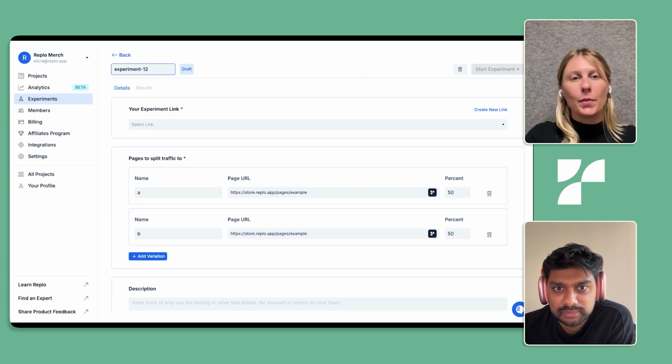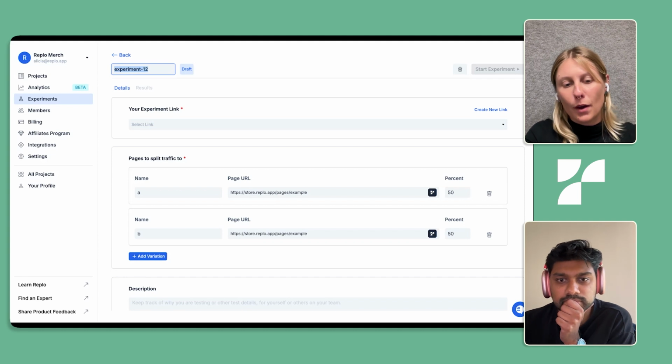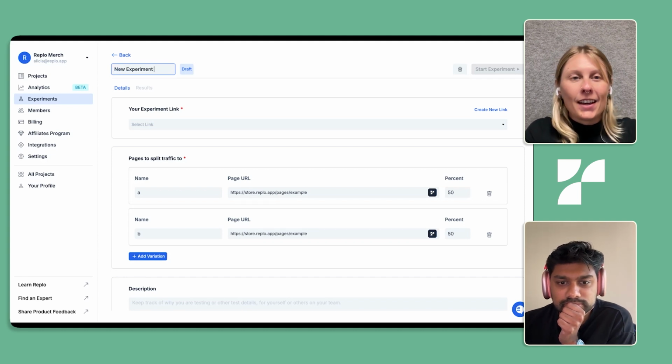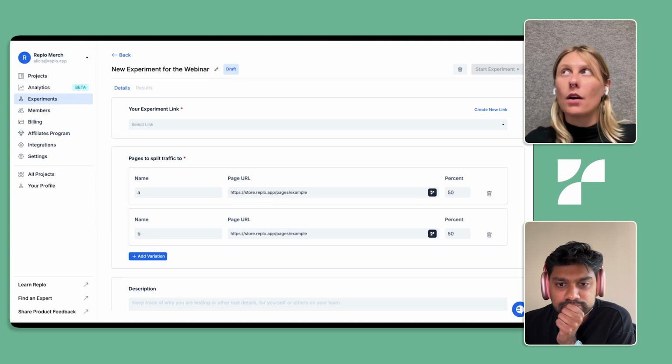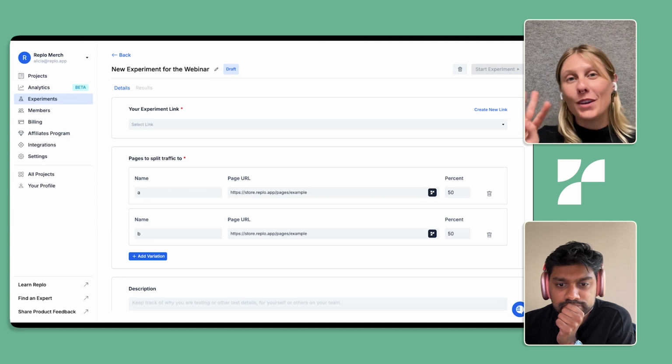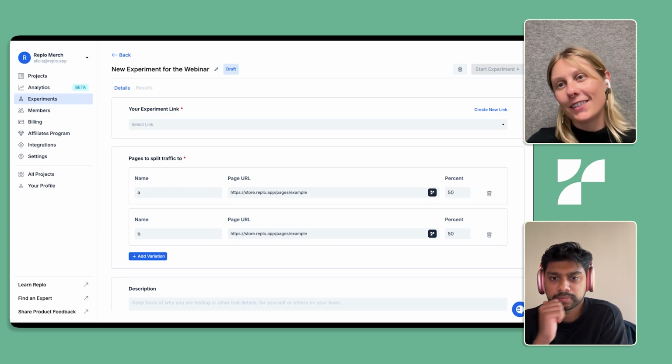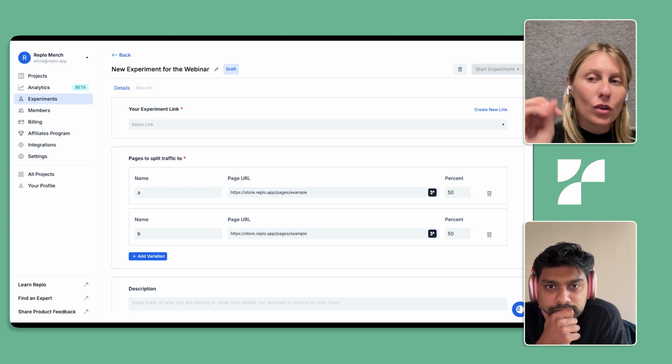Amazing. So I'm going to jump in here, and I'm just going to name this experiment new experiment for webinar. Great, and you can see this in a draft state. So experiments in Replo are going to fall into 3 different types of states. When you create that experiment, it's going to be in draft.